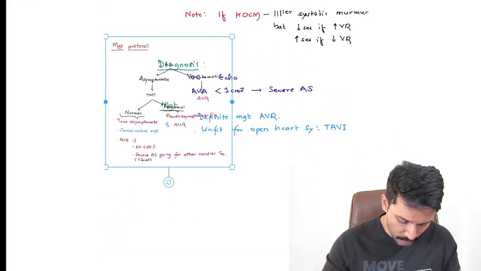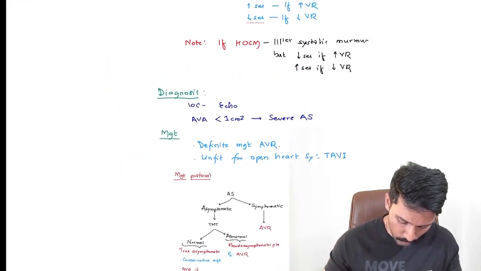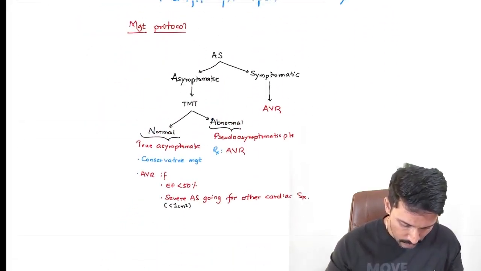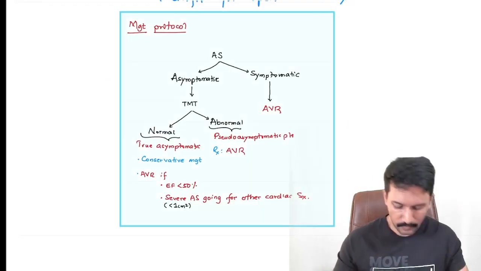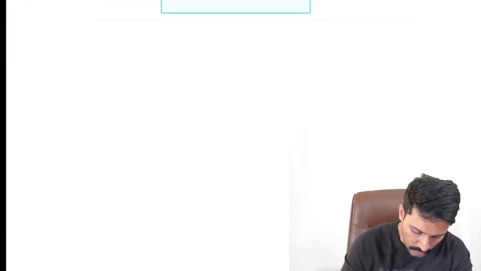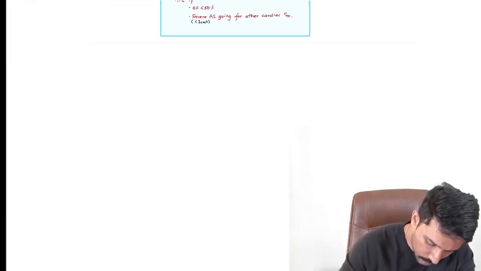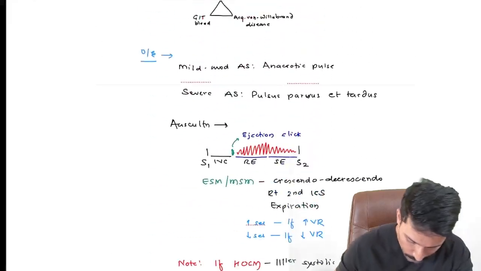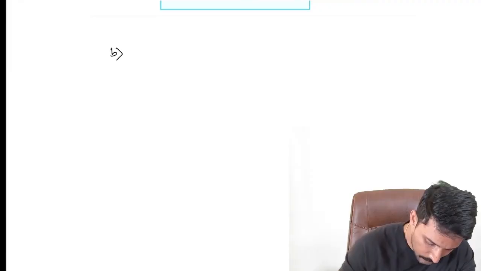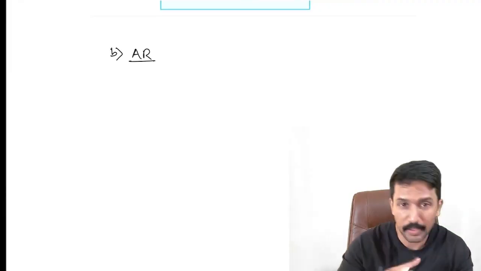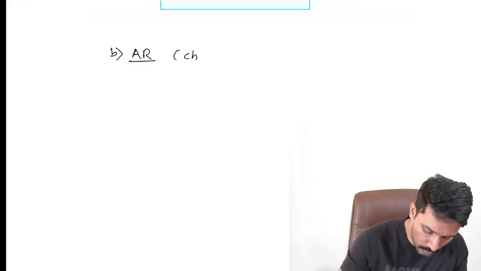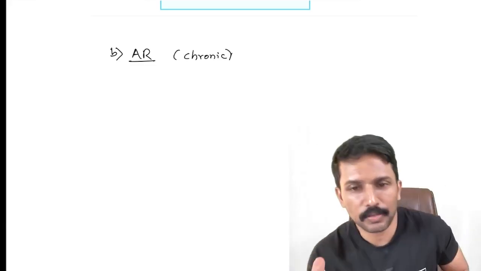Then definitely you're also expected to know about aortic regurgitation. I will only discuss the key points that you should not miss. So when it comes to the aortic regurgitation, the causes for aortic regurgitation, as you remember, will be classified into the valve causes and root causes. So aortic regurgitation, it can be acute or chronic. I'm not going to get into the details of acute. Most important is chronic, right? So let me concentrate on chronic. You can revise the acute from the workbook.